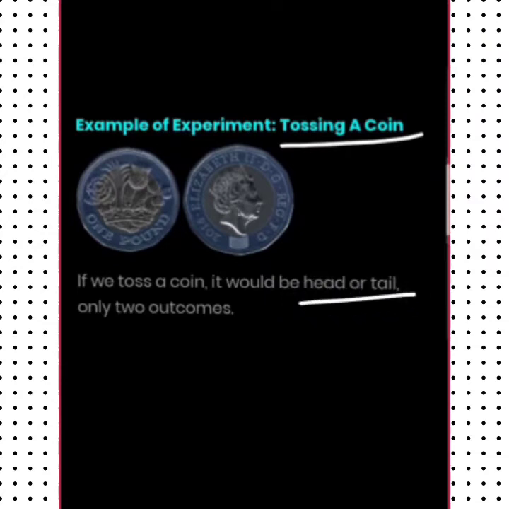Out of two outcomes, whichever one becomes the result is called the outcome, and after that, the requirement we put in favorable outcomes. So simple. When we toss any coin, there are only two options: either it can be a head or it can be a tail. Clear to you?